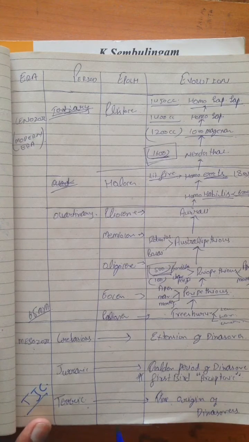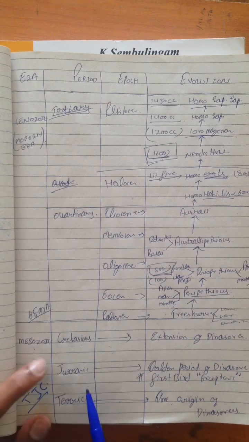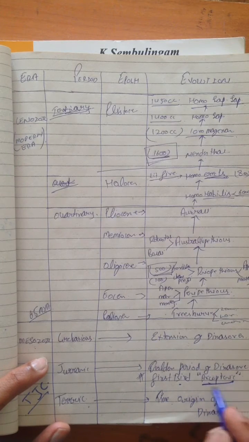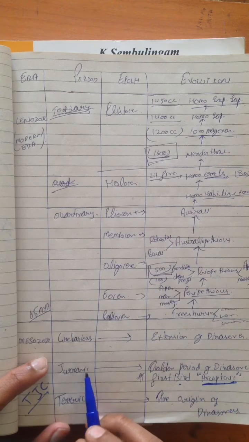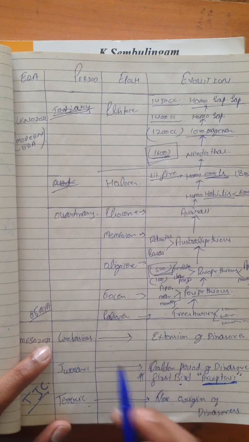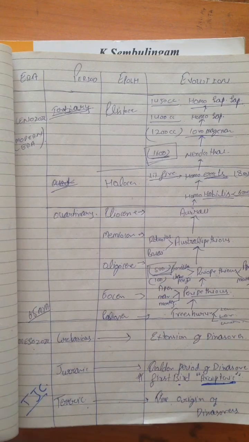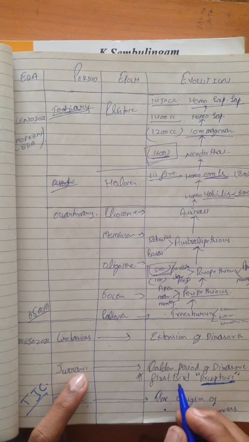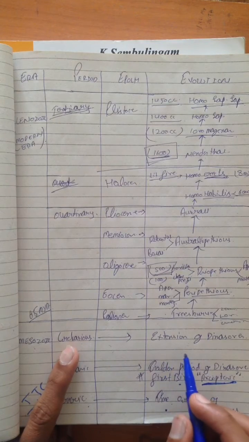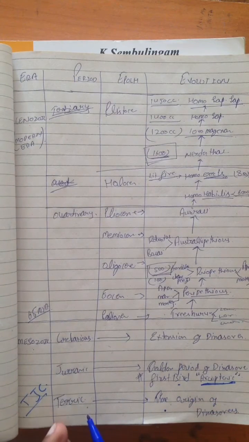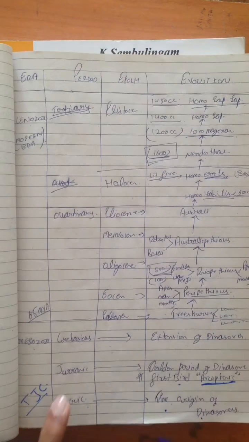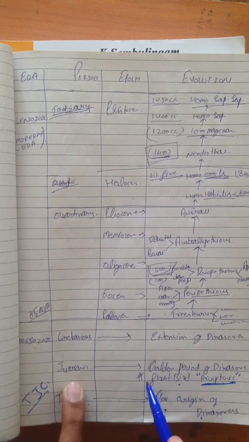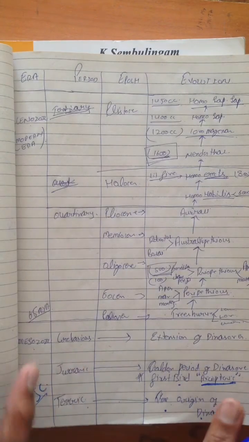Why is this period most important? Because the origin of the first bird, Archaeopteryx, takes place in the Jurassic period. And in the Cretaceous, the extinction of dinosaurs. The main thing to remember is that first the origin of an animal takes place, then the golden period comes, and after the golden period, the extinction comes. For dinosaurs: in Triassic, origin; in Jurassic, the golden time, the dominant period; and at Cretaceous, the extinction of dinosaurs takes place.